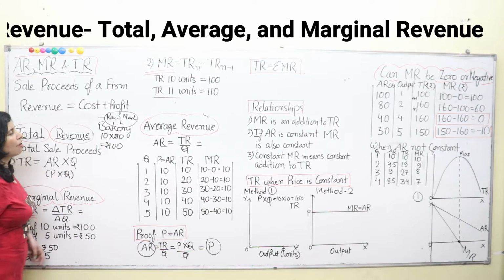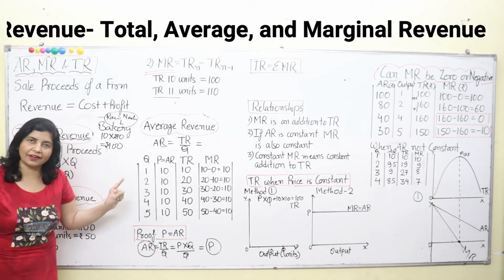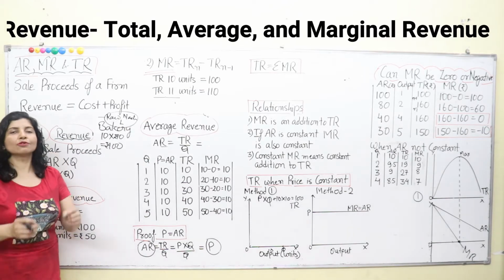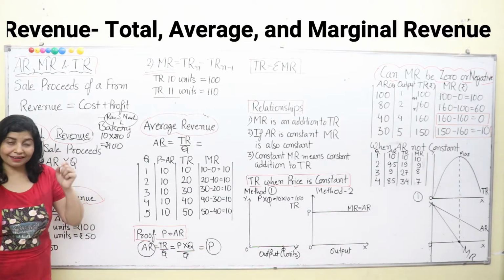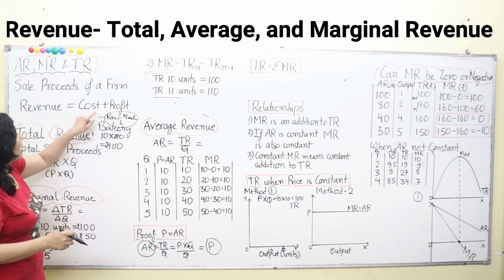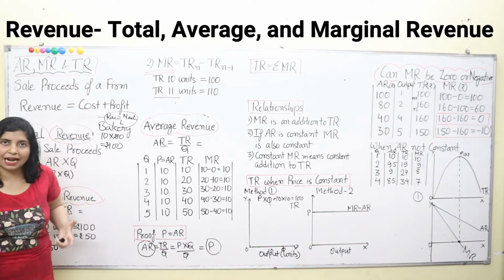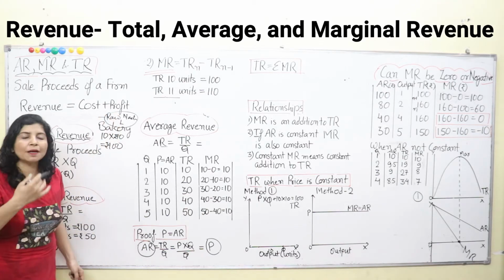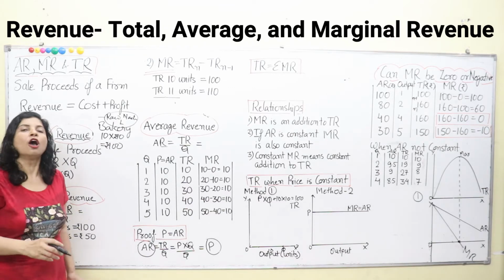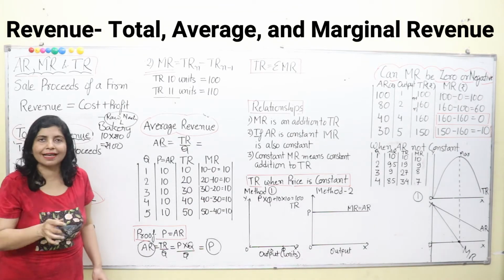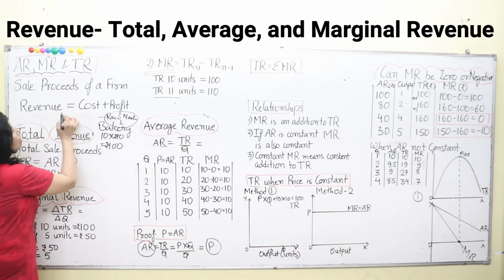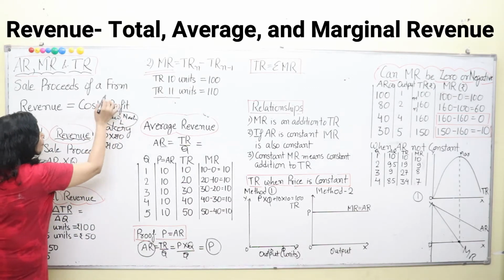Now profit. When I undertake all these activities, I am using my own intellect, my own strength, my own time, and I am taking risk. I am the risk bearer, I am taking entrepreneurship. So I have to gain something from that, and that is profit. I expect some profit from that. So profit is the portion that goes to the entrepreneur or the businessman for his risk-taking ability or his effort. So your revenue consists of cost plus profit.